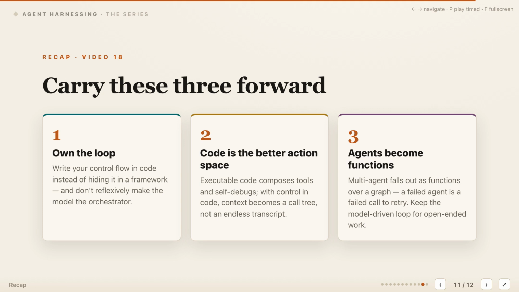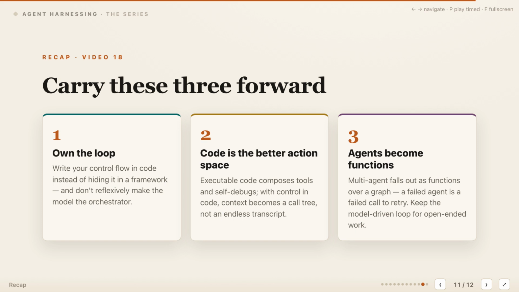First, own the loop by writing deterministic control flow directly and choosing who orchestrates each part. Second, executable code provides a composable action space, while code-owned control turns an endless transcript into a call tree. Third, agents become functions over a graph, so failures use ordinary retries, substitutions, and fallbacks.